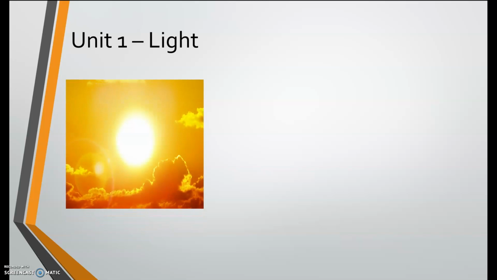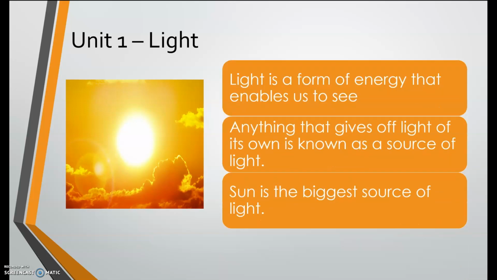Now let's move on to our topic for today, which is in Unit 1, Light. If you have your books with you, please bring out your books and open on page 3. Now let's begin. Let's read the first paragraph. Repeat after me.